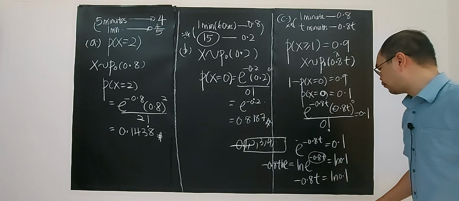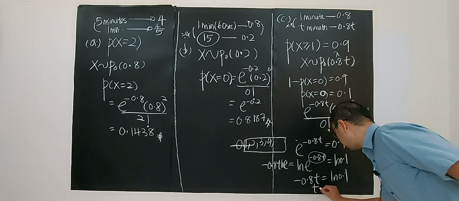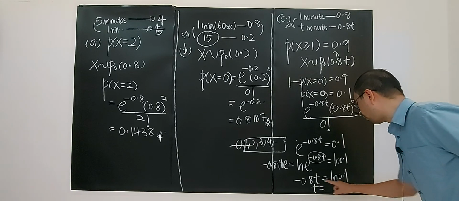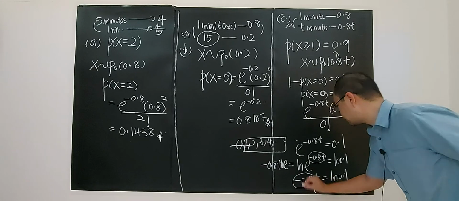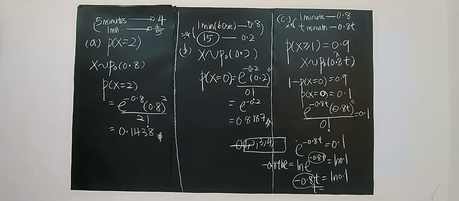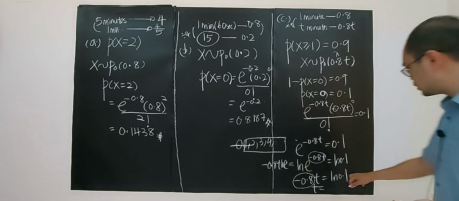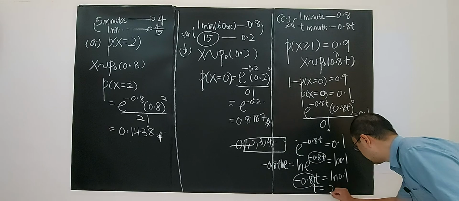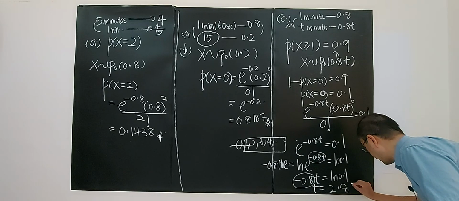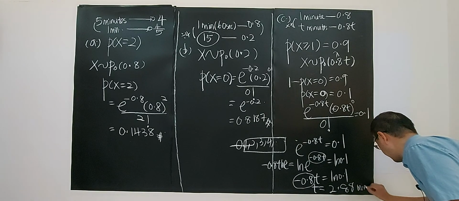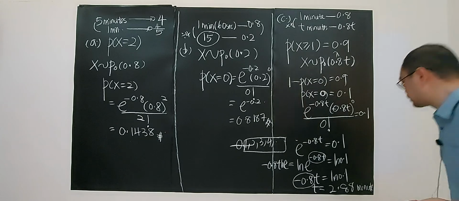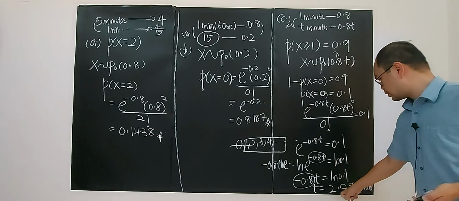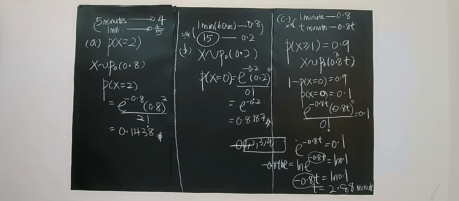So finally, we can find the value of t. The value of t is ln 0.1 divided by negative 0.8. After calculating, in 3 significant figures, you will have 2.88 minutes. So the value of t is 2.88 minutes. Right, that's all for this problem.